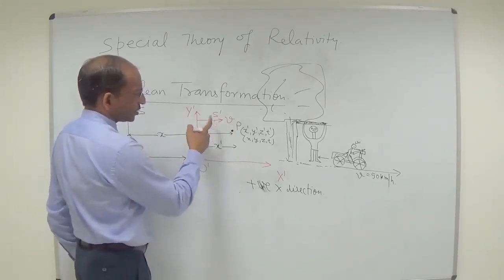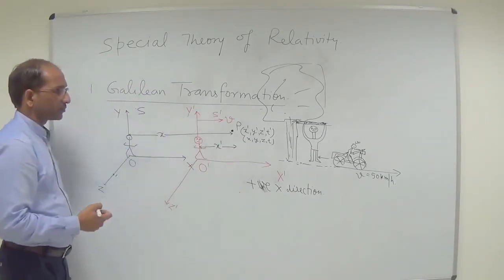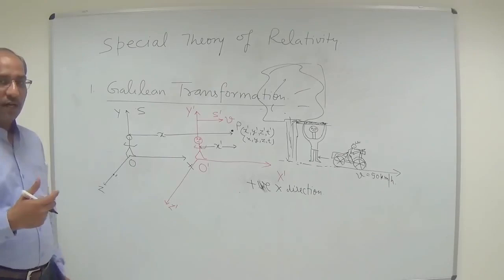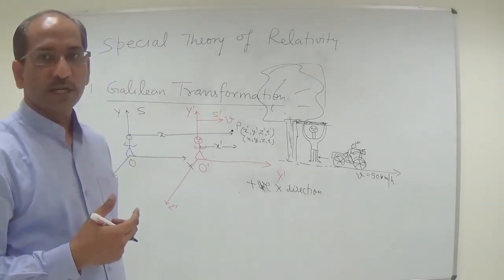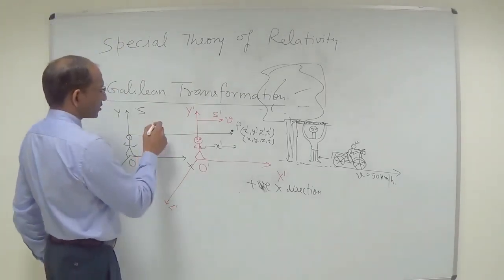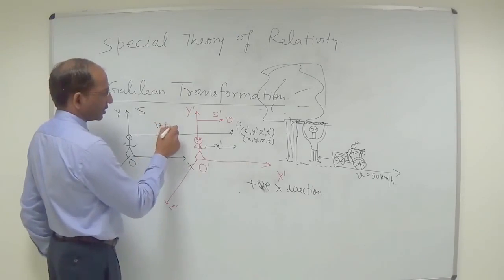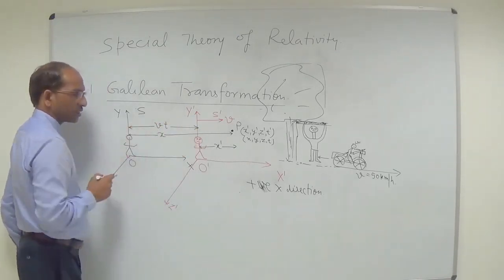So if v is the relative speed of the S prime plane, one can find the distance between these two inertial planes at any time t, and that distance will be vt, where v is the velocity and t is the time.